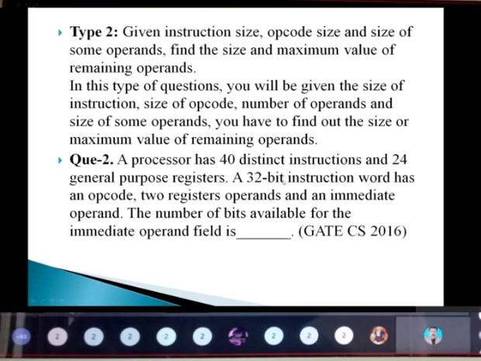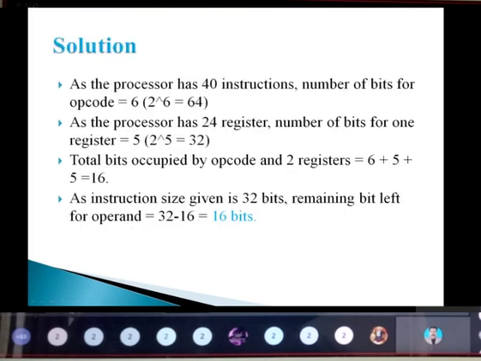They have given in the question. And a 32-bit instruction word has an opcode, 2 register operands and an immediate operand. So the number of bits available for the immediate operand field I need to calculate. So from the total I need to subtract, and I will get the value for this immediate operand field. So we will see the solution.